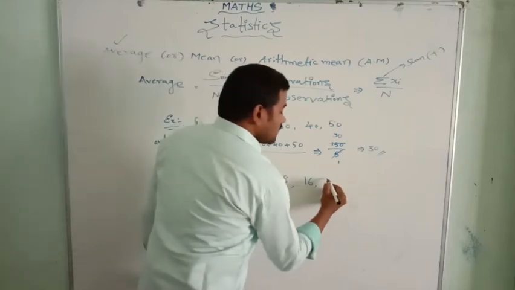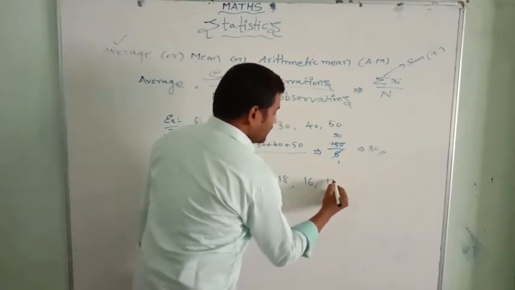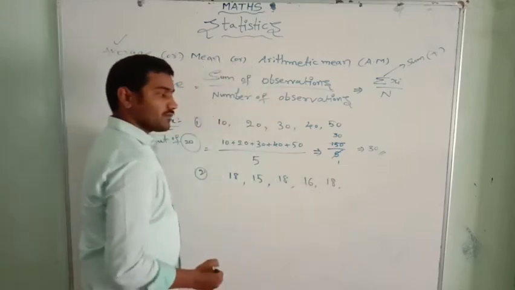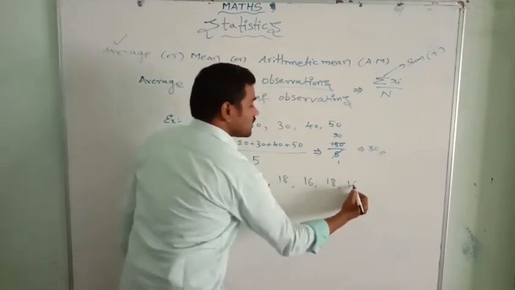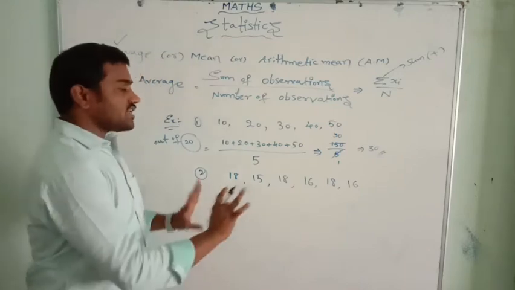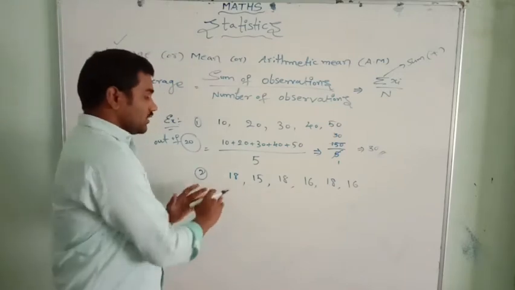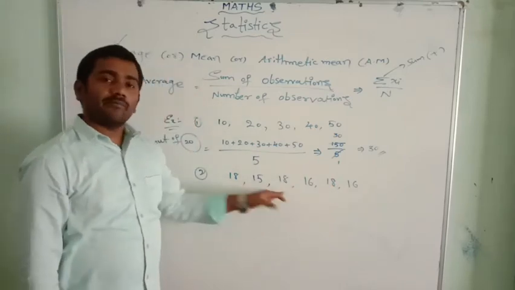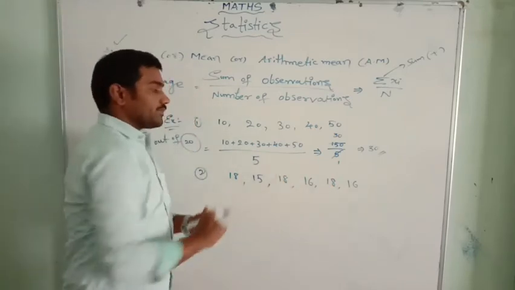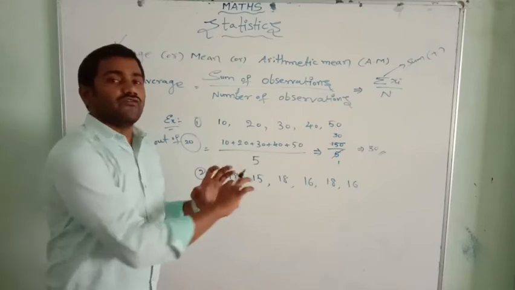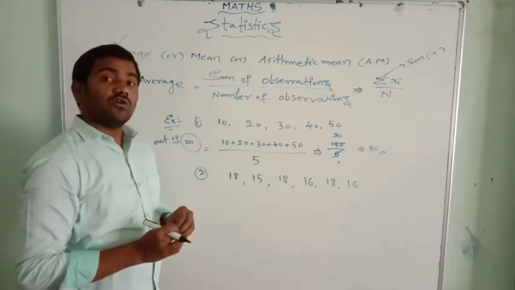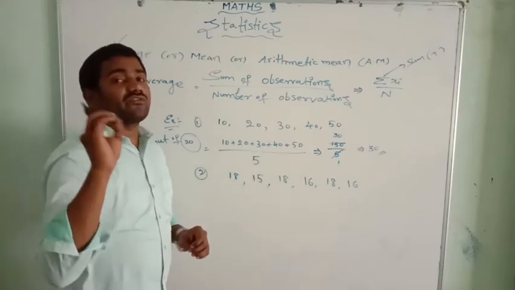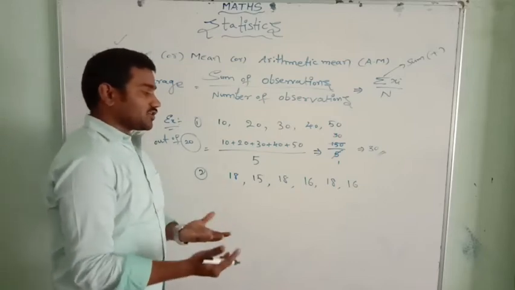In science, 18 marks. In social, 16 marks. There are 6 subjects here, and these are the marks you scored in the different subjects. Let me find out what your average marks are.